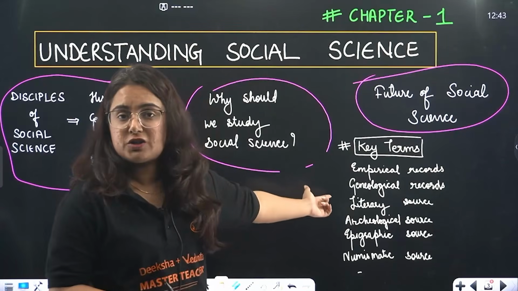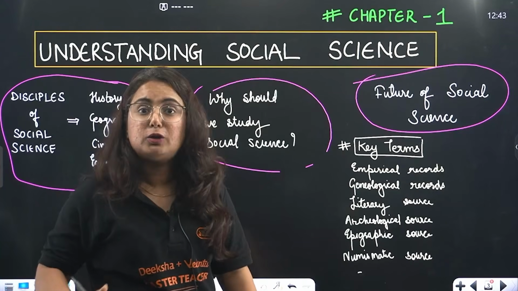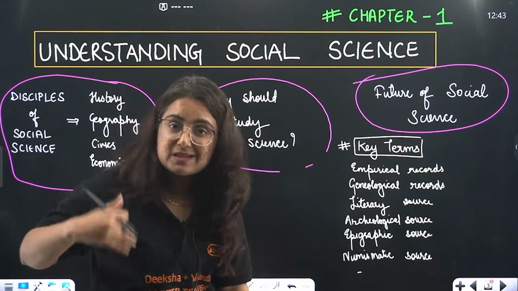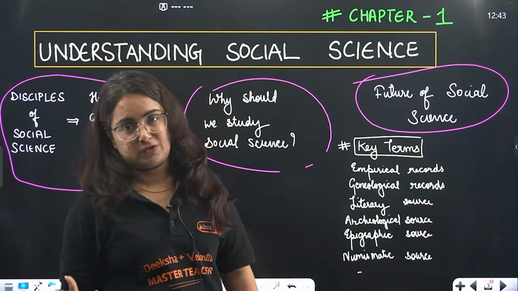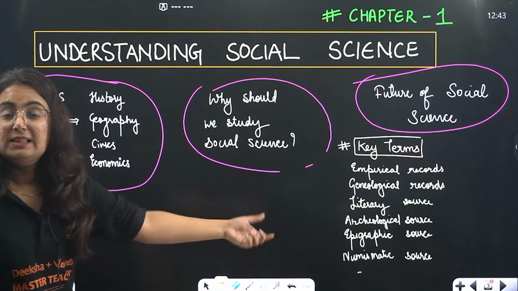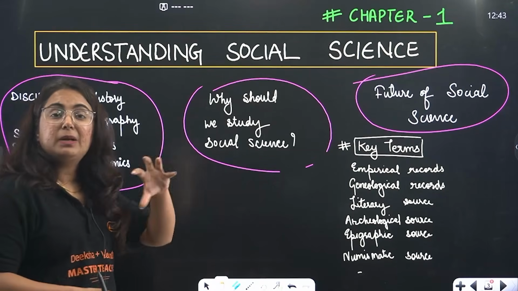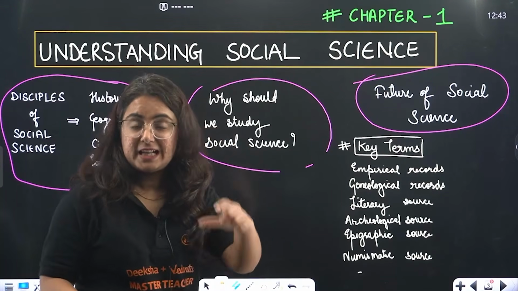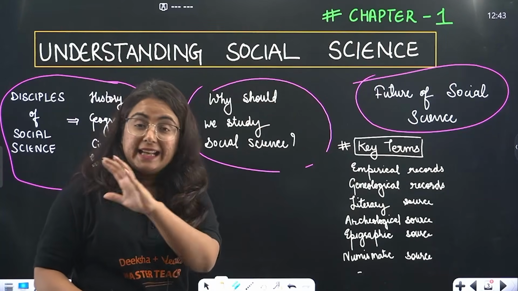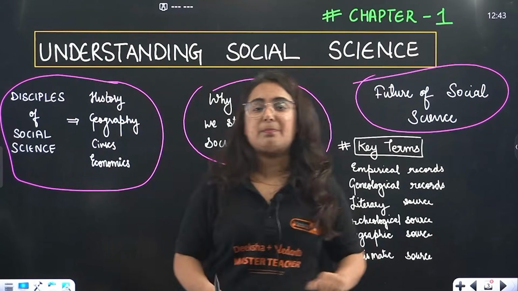When I talk about genealogical sources, beta, these are the records that tell us about the lineage of the family, of the rulers particularly, which ruler came after which ruler, and this becomes a source of history. Numismatic deals with the study of the coins we have found through archaeological sources. Epigraphic sources means whatever is engraved on any hard surface, be it a pillar or any piece of rock. Any inscription written, when we study that, is known as epigraphic sources.